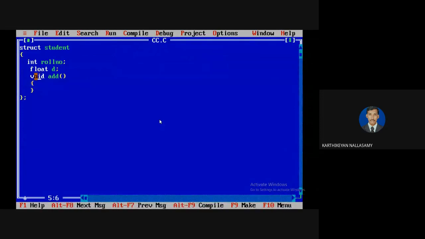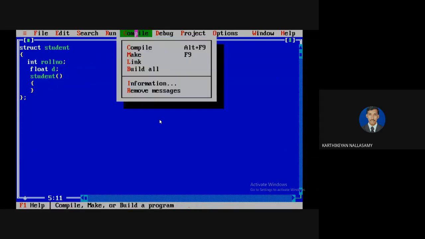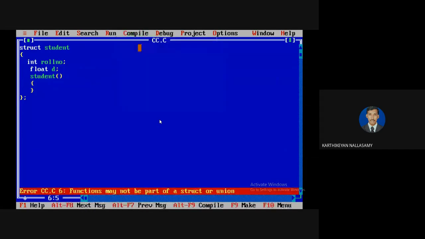And the fourth one is that a constructor will not be supported. Normally we use a constructor for initialization. A constructor means the class name and function name are the same. Since functions are not allowed inside the structure, that shows an error message.